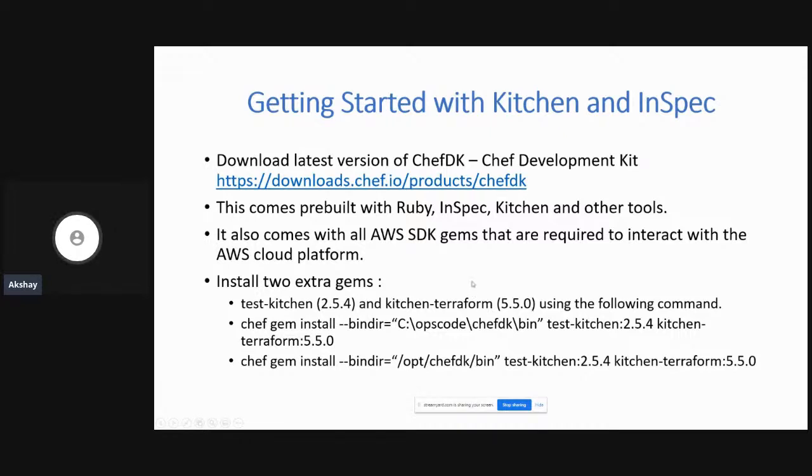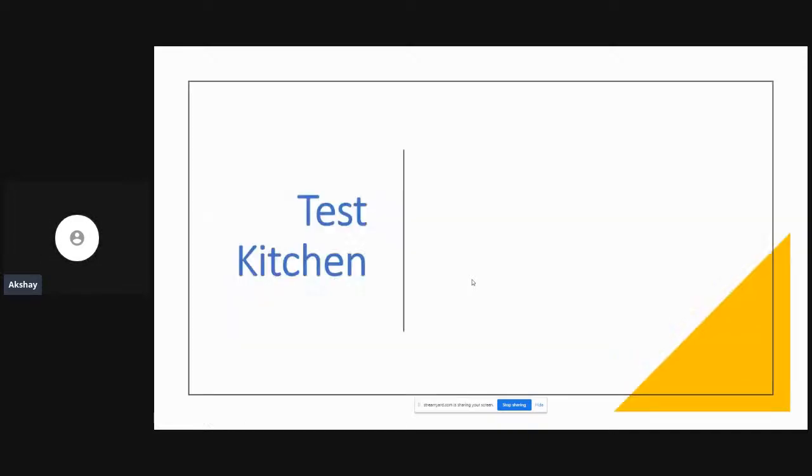Okay, so this is how you get started with Kitchen and InSpec. But now let's first understand what Test Kitchen is. Test Kitchen provides a test harness, which means it provides you a nice environment in order to create your Terraform code, Terraform infrastructure, by executing your code in a platform that is in isolation. I'll show you that when we go to the lab, and you'll get a really nice idea.